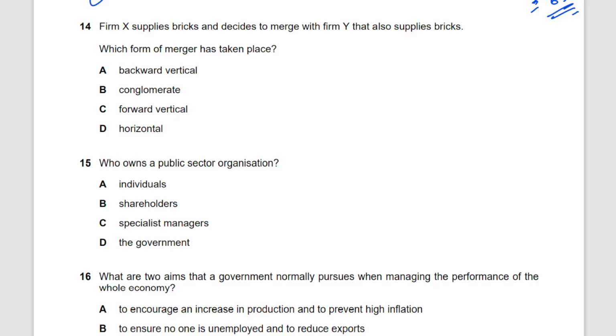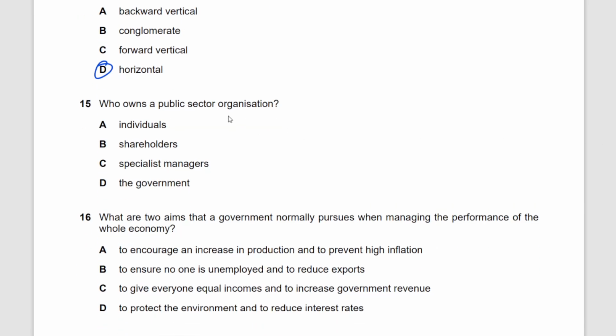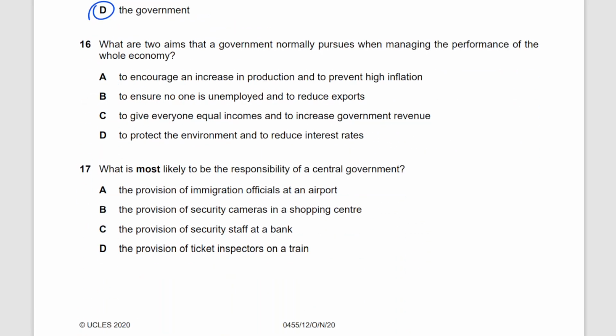Firm X supplies bricks and decides to merge with firm Y that also supplies bricks. Which type of merger has taken place? Well, this is a horizontal merger, because in a horizontal merger, the firms are in the same sector of business activity, right? They're not in different sectors. They could previously have been competitors of one another, and now they're merging their business. That's a horizontal integration. Who owns the public sector organization? The government. Everybody knows that. Come on. This is something that I'm not even going to bother discussing with you all.